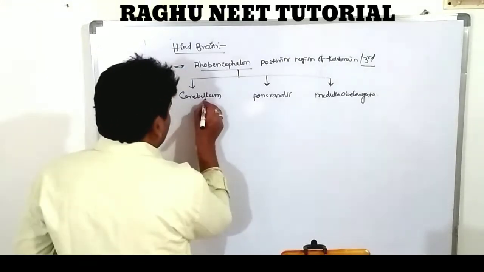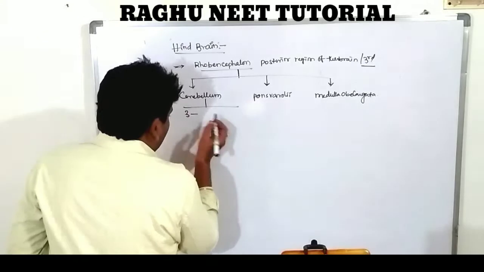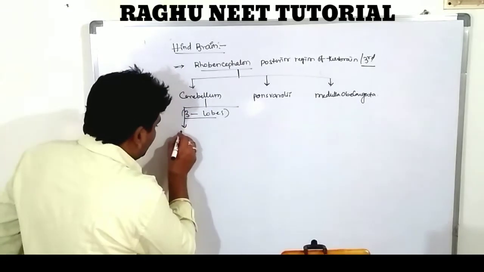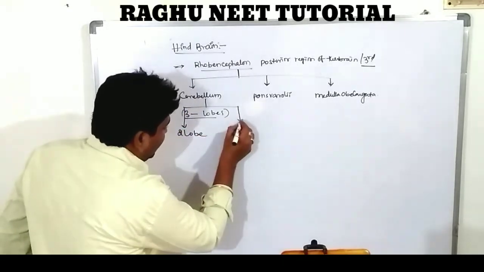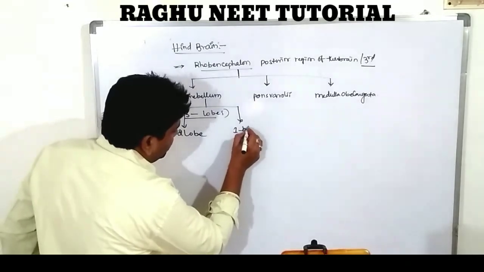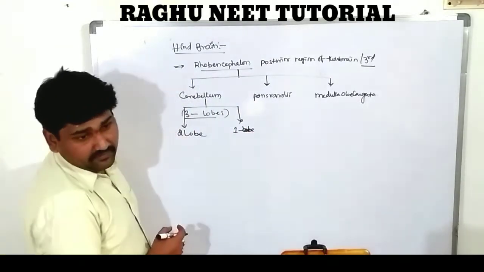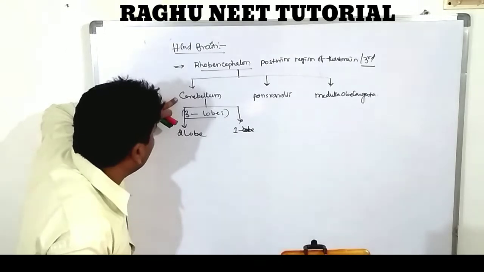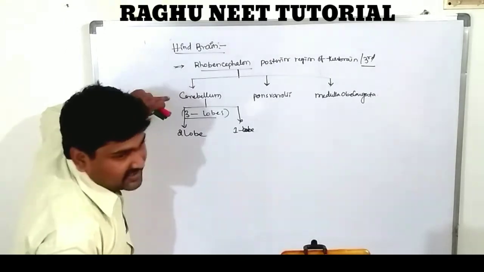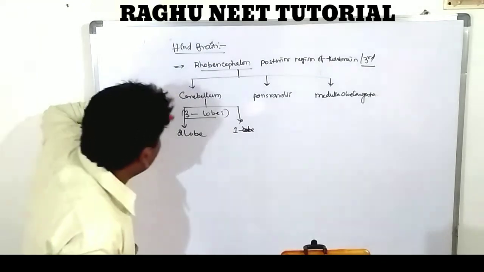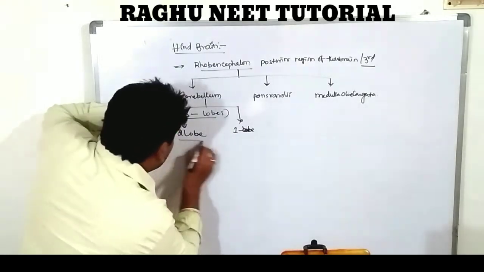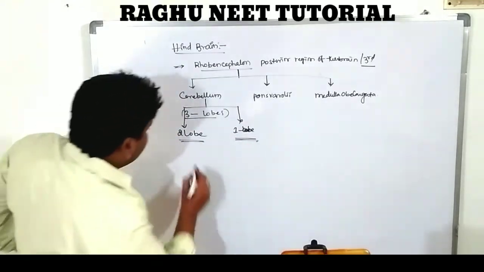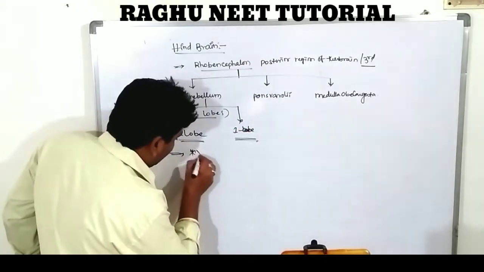The first one, the cerebellum, contains 3 lobes. The right one contains 2 lobes and the left one contains only 1 lobe. The cerebellum is the distal, proximal part of the rhombencephalon. It can be distinguished into 3 regions. The right region contains 2 lobes and the left region contains 1 lobe. This is very important for the 2 marks examination.